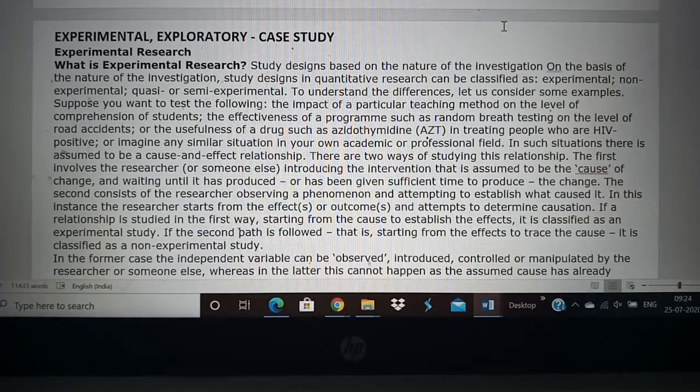Good morning. Today's class is going to be on research. The next topic that we're going to study is about experimental research and exploratory research. Okay, so these are coming under the topic research methods. So experimental research is a type of research. Exploratory research is another type of research. So let us see what is an experimental research.